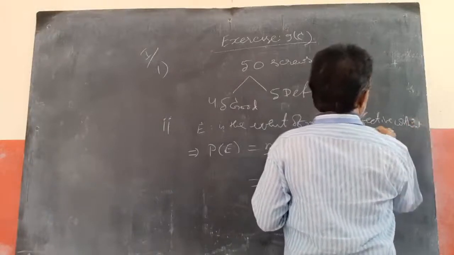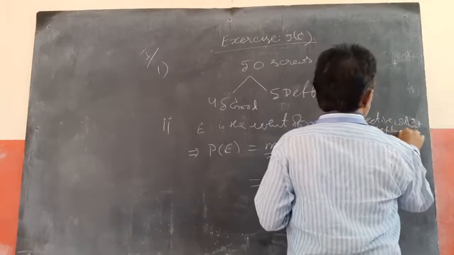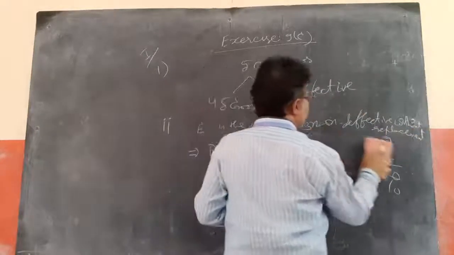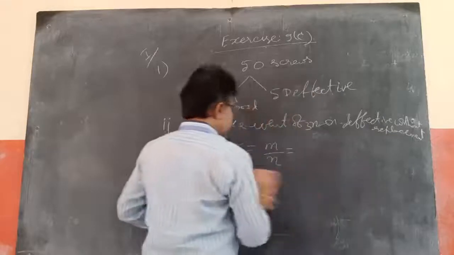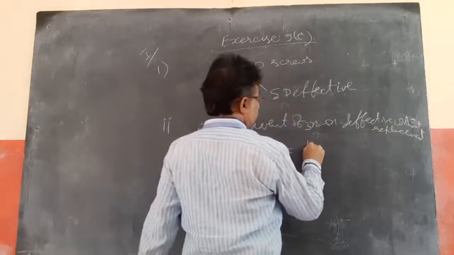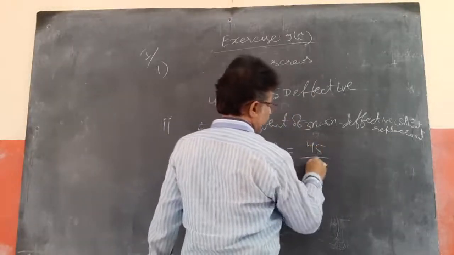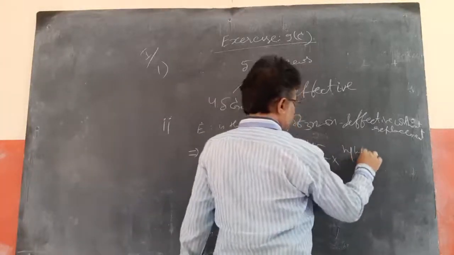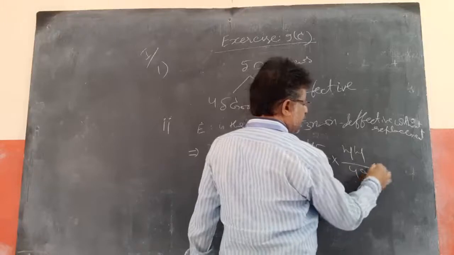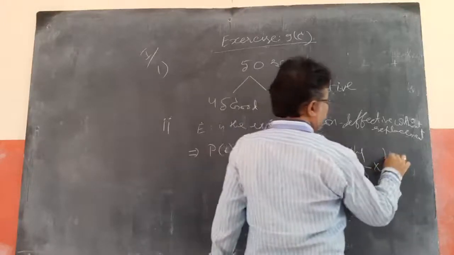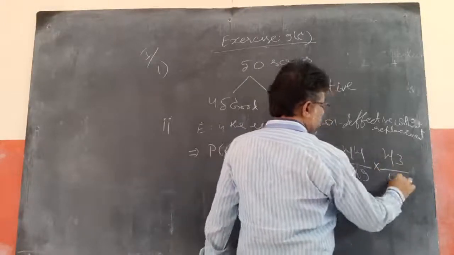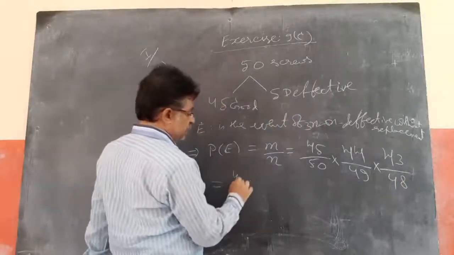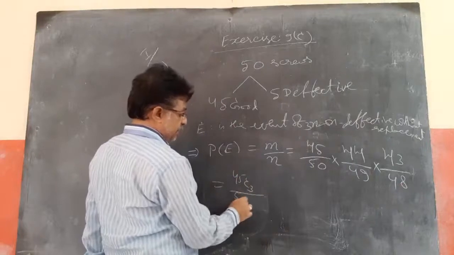The second one is without replacement, meaning once it is taken, it is not kept back. Then how many ways can I do this? If I am not keeping back, there will be 45 for the first time, 45 C1 by 50 C1. But for the second time, there will be 44 only, by 49 only. For the third time, there will be 43 only, by 48.